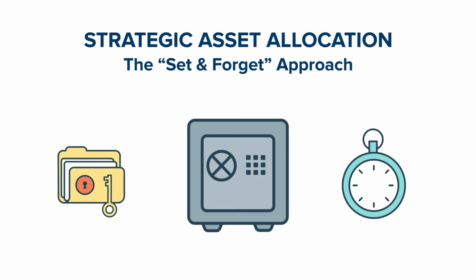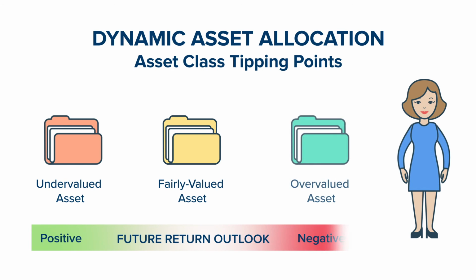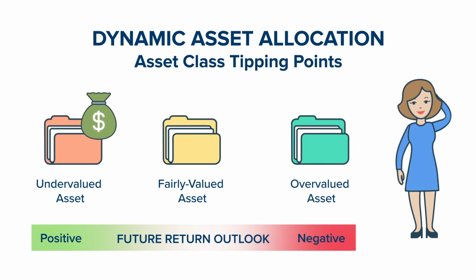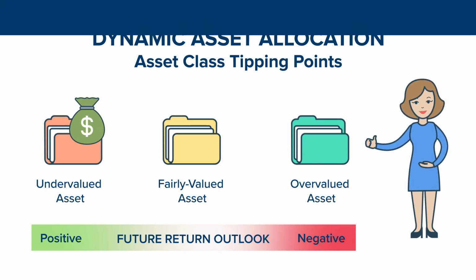The most common approach to asset allocation is known as strategic asset allocation. This is essentially a set and forget approach, which doesn't really consider current valuations or expected future returns. In contrast, one of the important principles in our investment philosophy is that higher prices today imply lower future returns. And of course, the reverse also holds true. Identifying when asset classes become cheap or expensive relative to their fundamental value and relative to the returns available on defensive investments is the core of our approach to dynamic asset allocation.